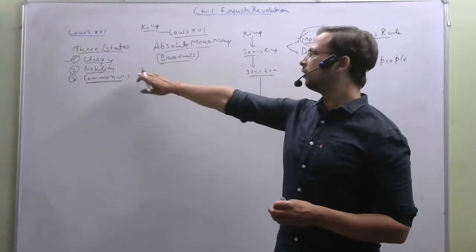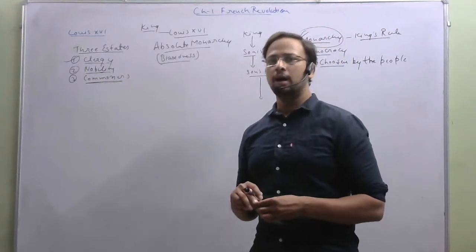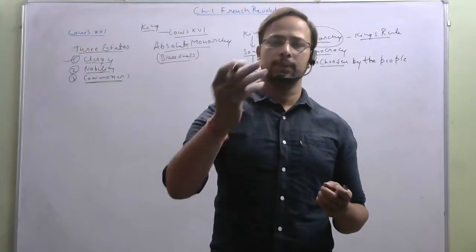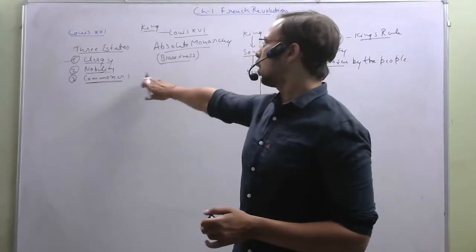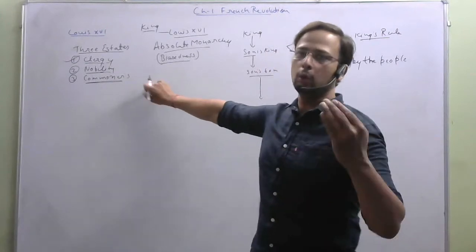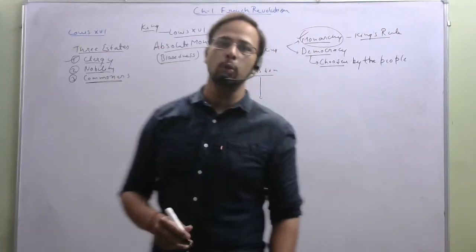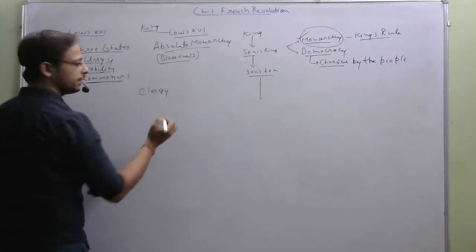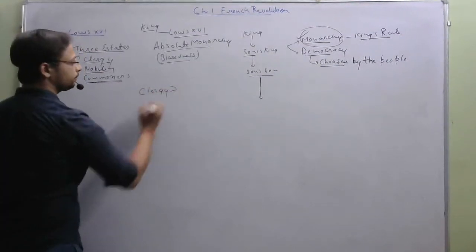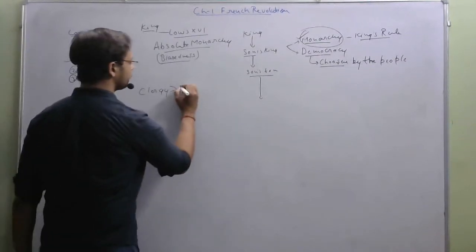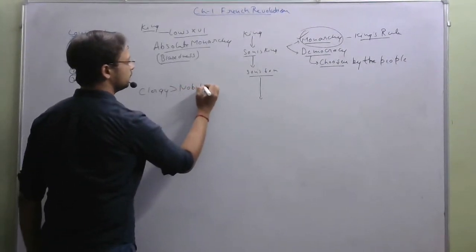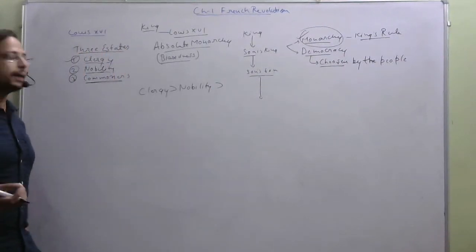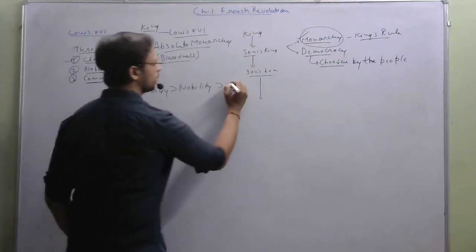After the clergies came the nobility. Nobility were also considered of a higher class than the commoners, but they were considered lower than the clergies. So the ranking was like this. First of all were the clergy, the greatest of all classes. Next was nobility, and after nobility was the third section of society. Those who were left over were the commoners.